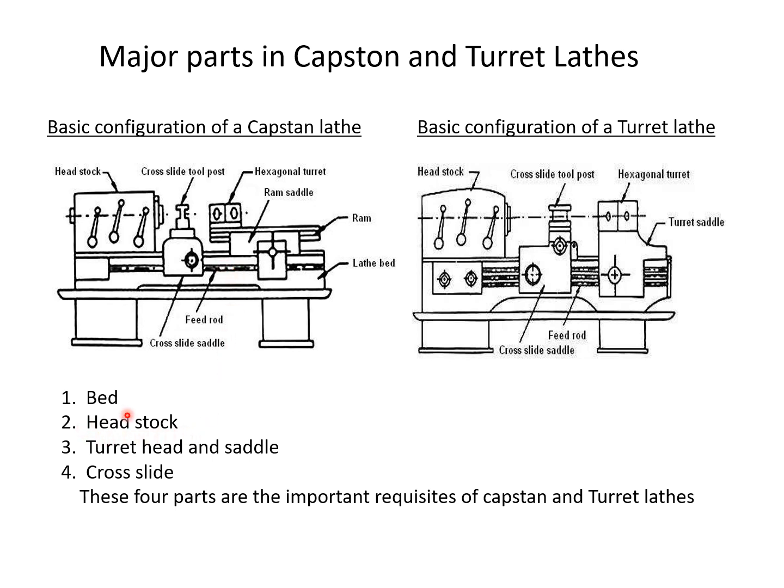Now we will discuss headstocks. The headstock of capstan and turret lathes is similar to a headstock in an ordinary center lathe, but larger and heavier in construction to house the spindle and driving mechanisms.